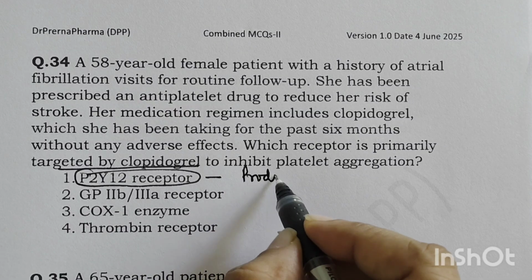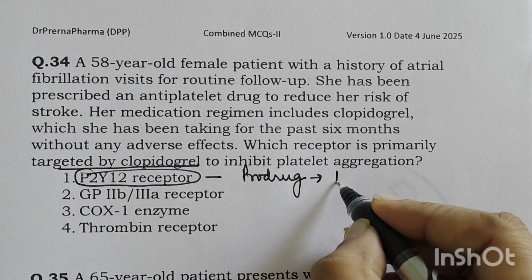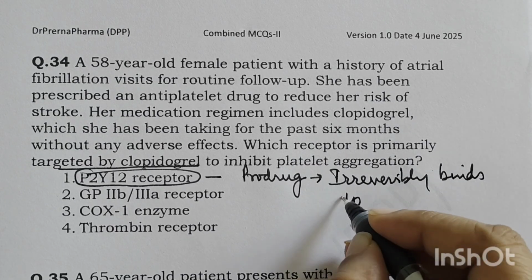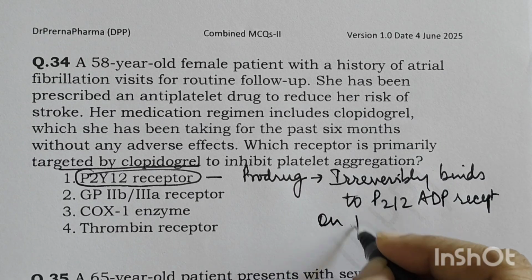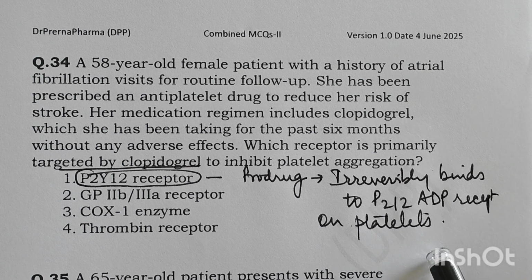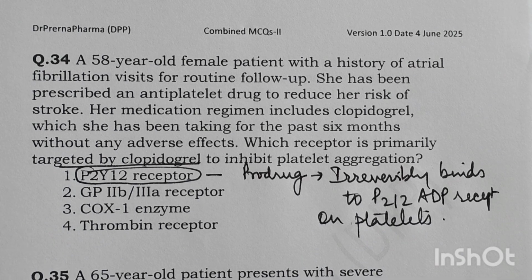Clopidogrel targets the P2Y12 receptor. Clopidogrel is a prodrug, and its active metabolite is produced after metabolism. This acts irreversibly. It binds to the P2Y12 ADP receptors on platelets, right? So this is the action of this drug, and this binding prevents ADP binding to the receptors, activation of glycoprotein GP2B3A, and platelet aggregation, right?